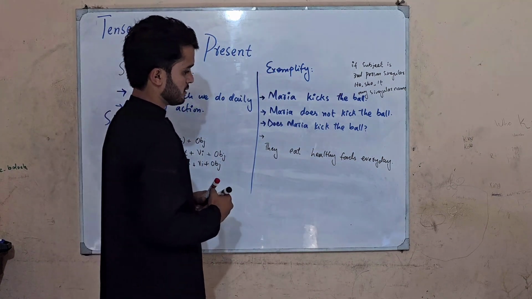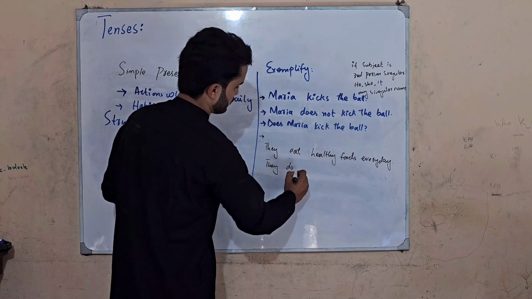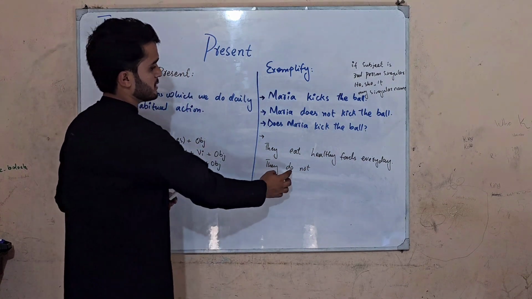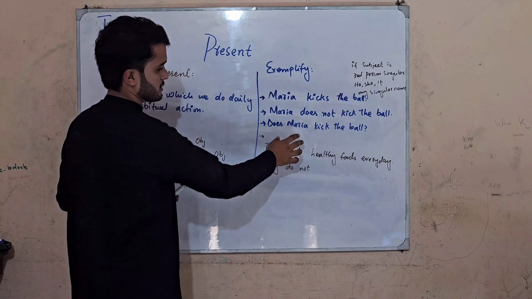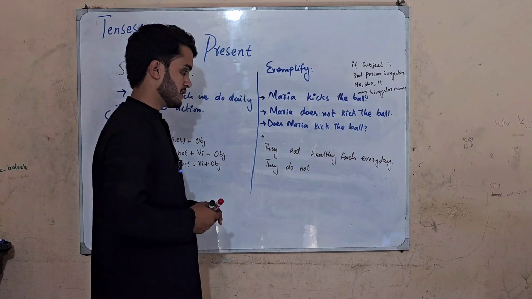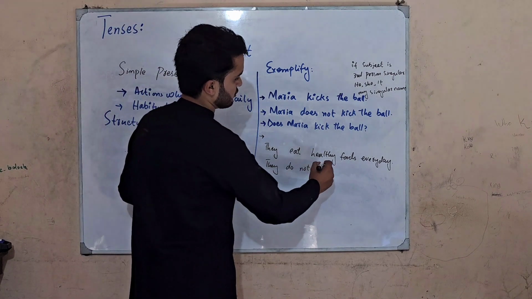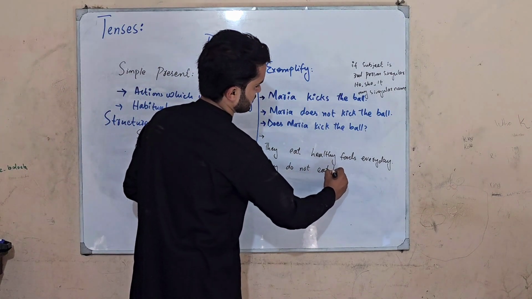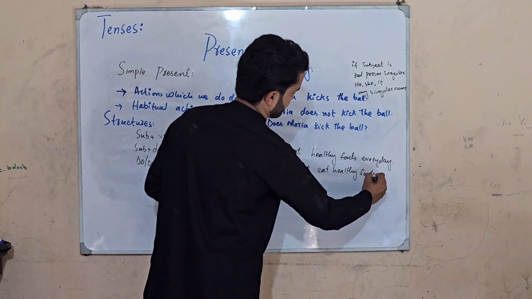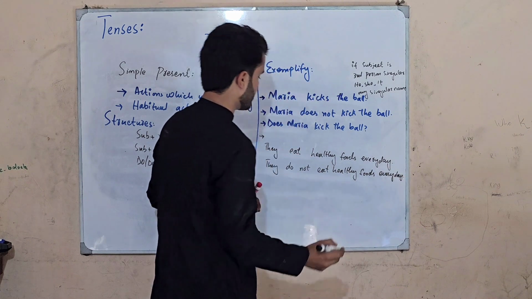If I make it negative, then they do not. Here I am not putting does. Why? The reason is my verb is ordinary, it's not third person singular. I am not going to put any kind of s or es in the verb in positive or negative, whatever we are having. They do not eat healthy foods every day. Now this is the negative one.